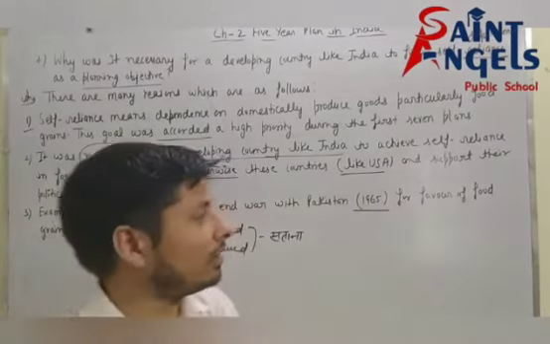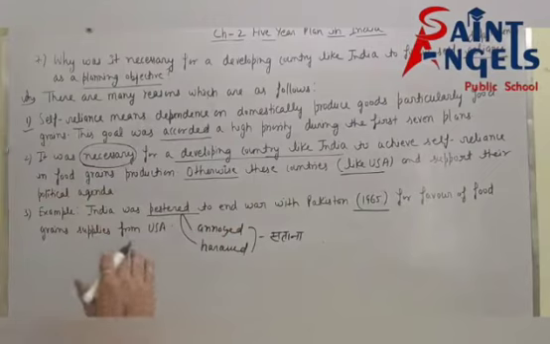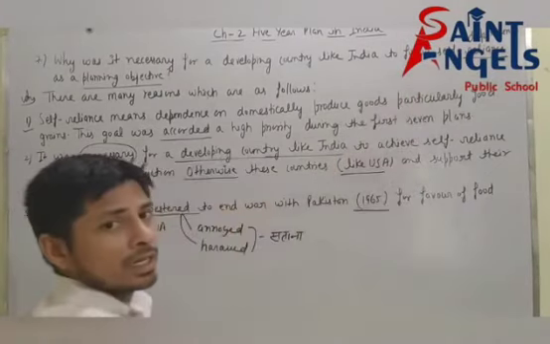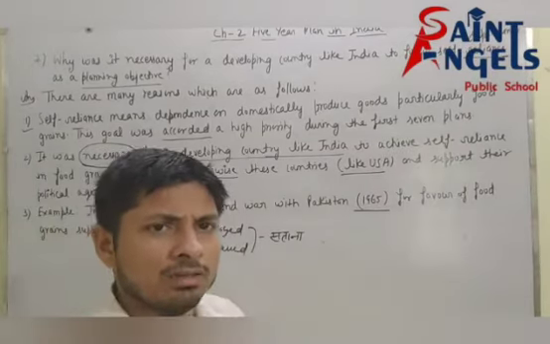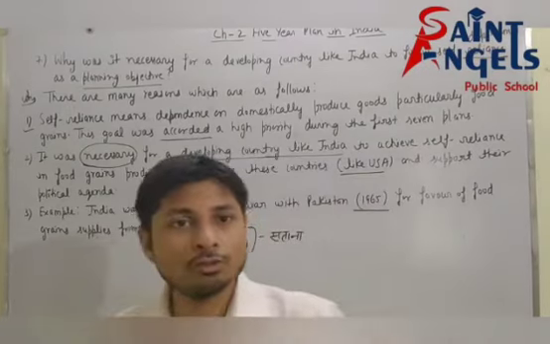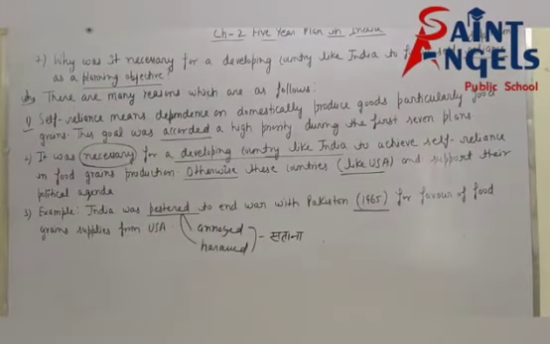So I hope all of you have understood why it was necessary for a developing country like India to follow self-dependency, as a planning objective. Please pause the video and note down this.